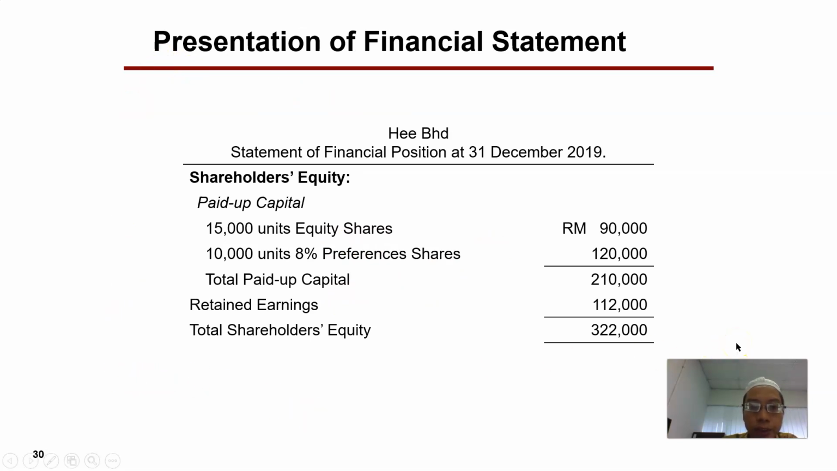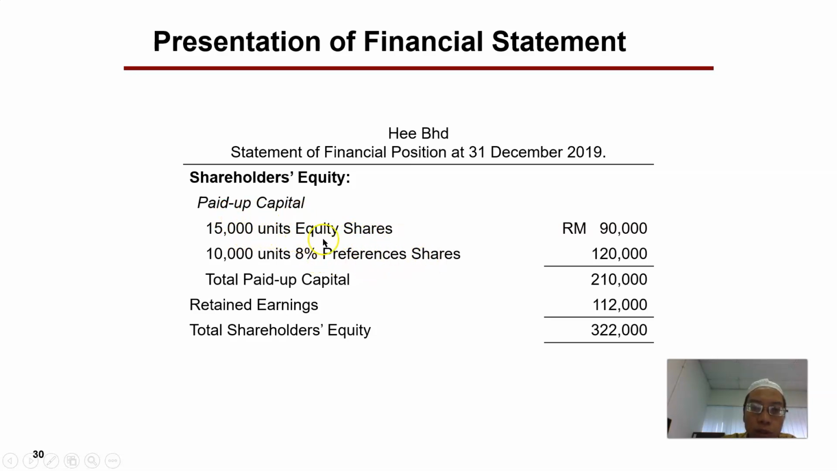shares, both equity shares and preference shares, are shown in the balance sheet. For corporations, usually the term for balance sheet is statement of financial position. This is the same as balance sheet, only the term is different. So under the shareholders equity section of the balance sheet, there's the paid up capital, and paid up capital is divided into two. One is for the equity shares and one is for the preference shares.